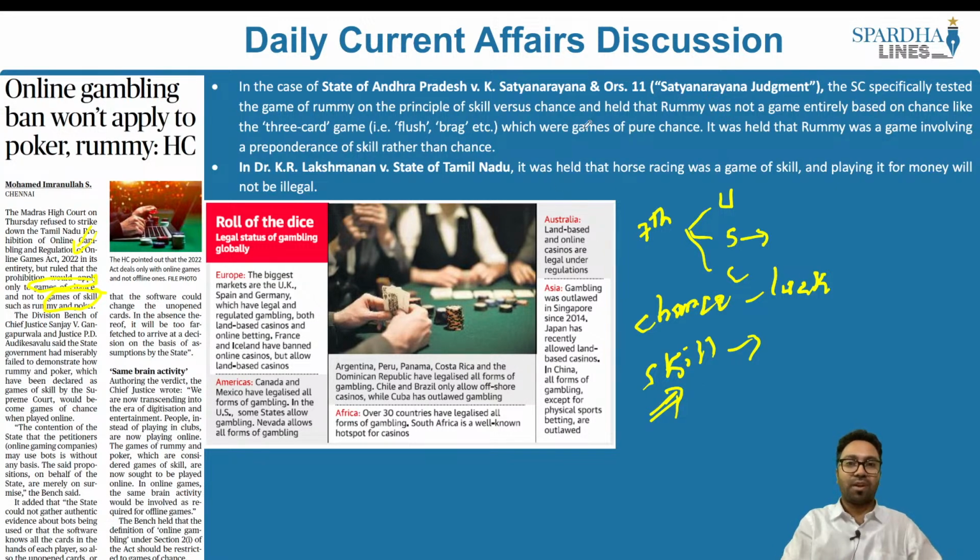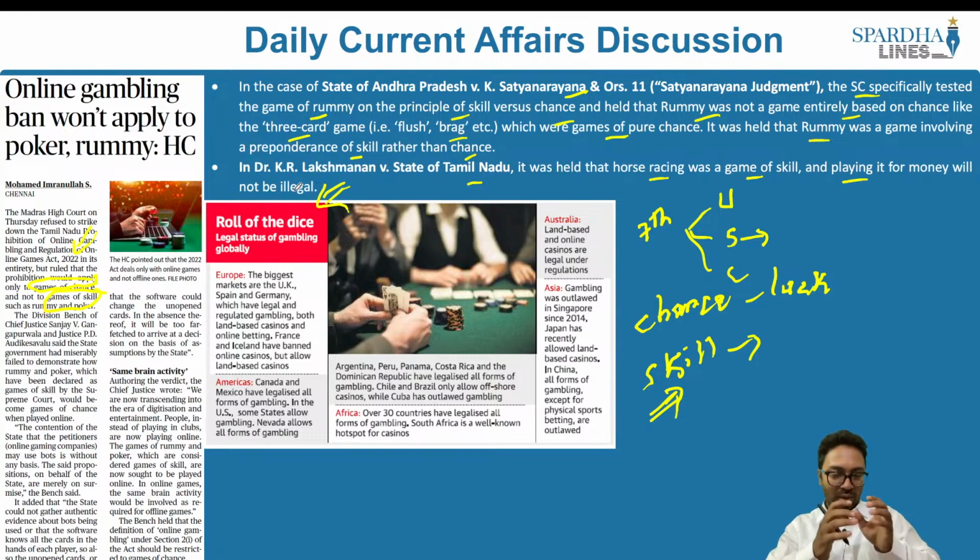So in the case of State of Andhra Pradesh v. Satyanarayana, the Satyanarayana judgment, the Supreme Court specifically tested the game of rummy on the principle of skill versus chance, and held that rummy was not a game entirely based on chance like the 3-card game, that is the flush, brag, etc., which are games of pure chance. It held that rummy was a game involving a preponderance of skill rather than chance. In Dr. K.R. Lakshmanan v. State of Tamil Nadu, it was also held that horse racing was a game of skill and playing it for money will not be illegal, and that is why a number of states have also allowed it as well. What do we understand from this?